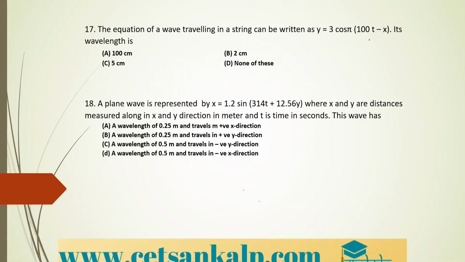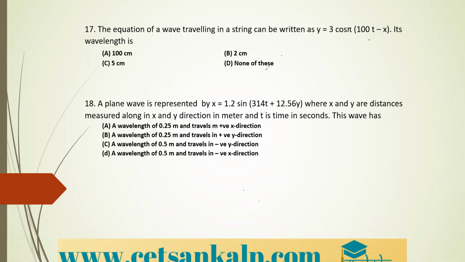Next question. The equation of a wave traveling in a string can be written as y is equal to 3 cos(100 pi t minus pi x). Its wavelength is, you need to calculate the value of wavelength. So simple. Take the standard equation, compare, take the wave equation and wavelength equation and simplify.